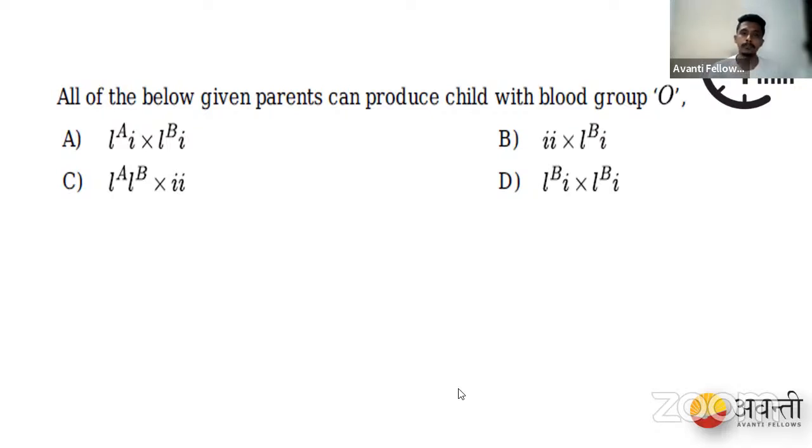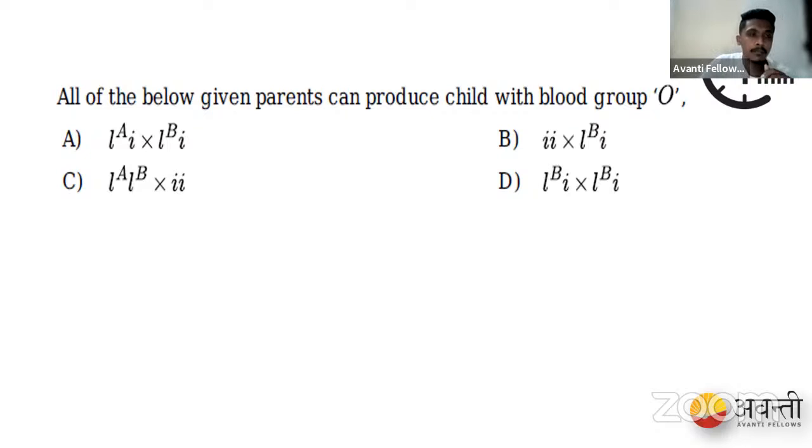For a baby to be born with O blood group, whenever we have two recessive alleles, that is small i and small i coming together, we have O blood group, isn't it? So let's find out the correct answer.